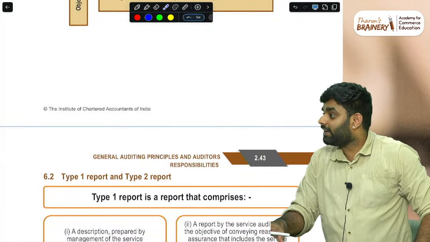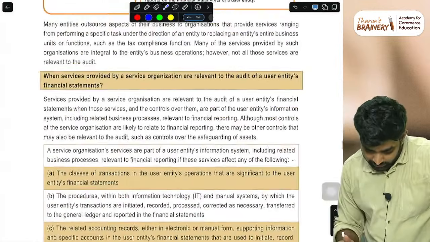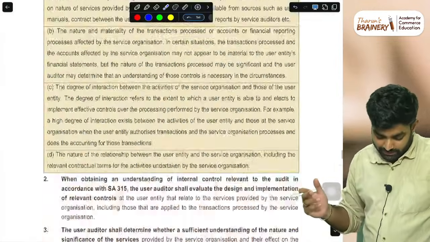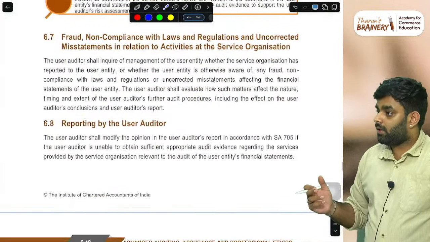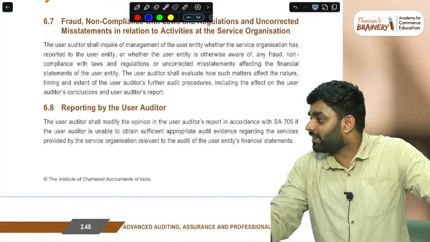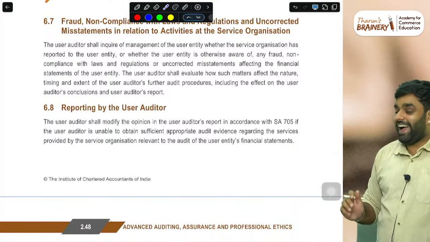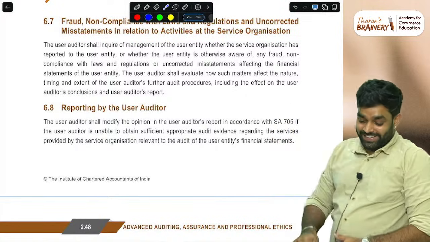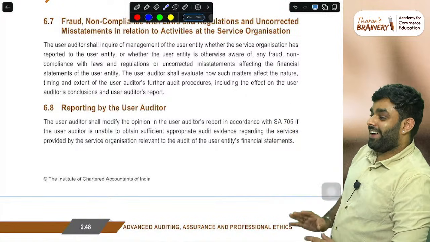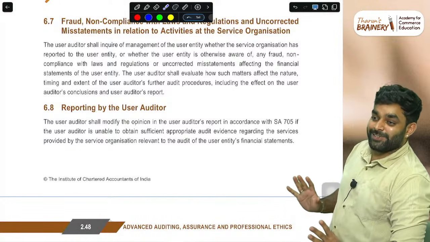Oh, this was allocated. This was not. Let's see the answer. What I said is the answer. That is what we call interpretation of the sentences of ICAI.